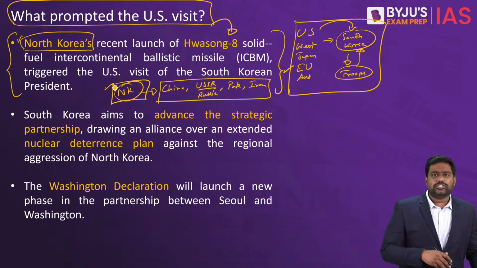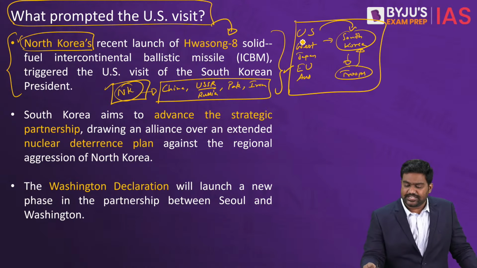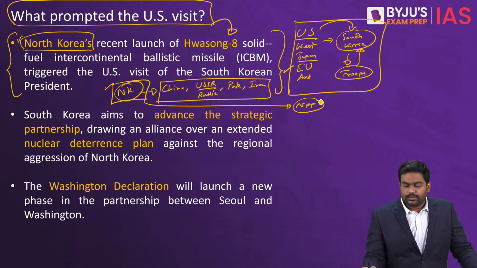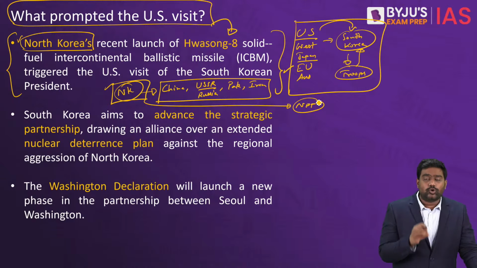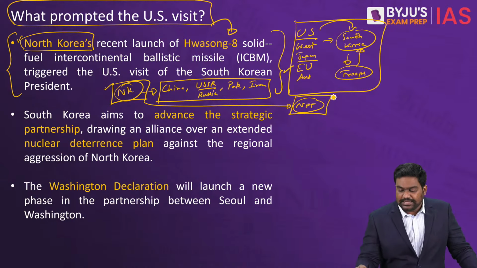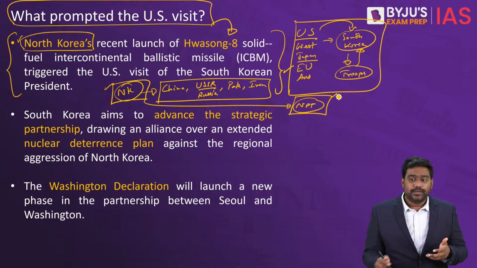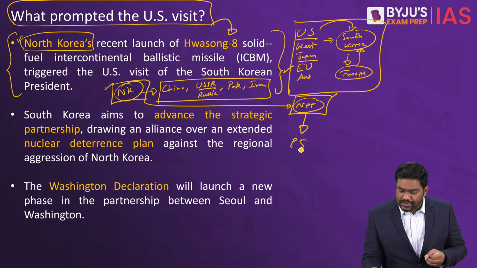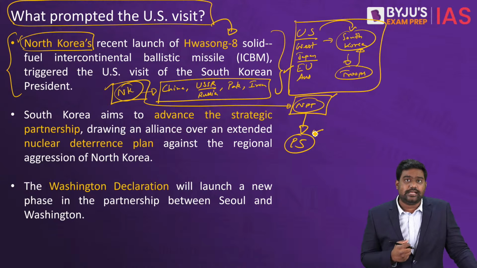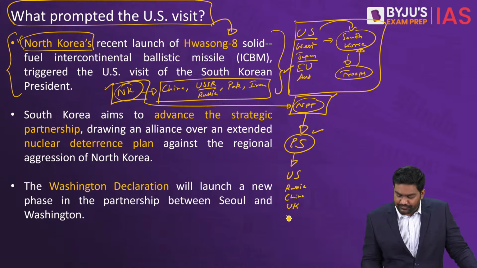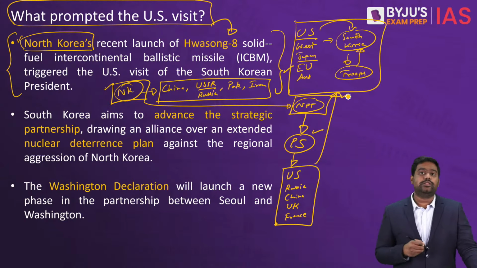North Korea, which has always followed an aggressive policy against South Korea, US, and Japan, broke away from the Non-Proliferation Treaty. In fact, North Korea is the only country which has quit the NPT. The Non-Proliferation Treaty prevents the spread of nuclear weapons. It keeps nuclear weapons limited to the P5 countries, the 5 permanent members of UN Security Council. So according to the Non-Proliferation Treaty, only US, Russia, China, UK and France are allowed to retain their nuclear arsenal.